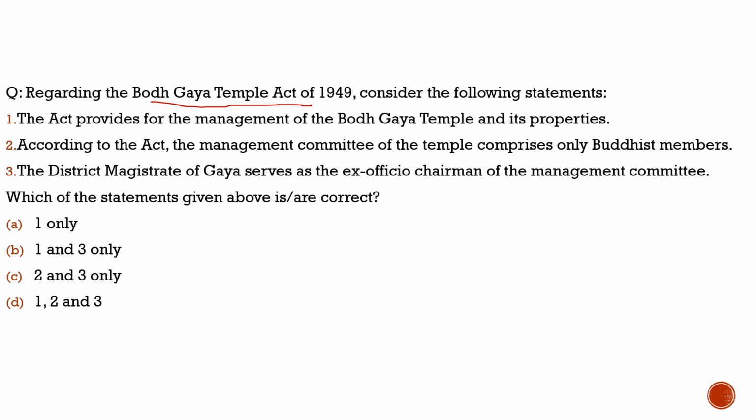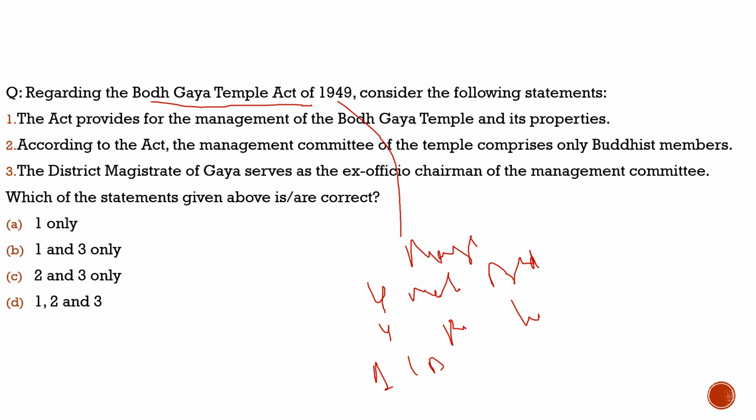So what is the issue with this? About the Bodh Gaya temple, the issue is with its management under the Bodh Gaya Temple Act of 1949. So what is the issue? It would be managed by 9 members. 4 members would be from Buddhism, people following Buddhism, and 4 members would be from the people following Hinduism. And 1 member would be the ex-officio chairperson of it, and he would be the district magistrate, or we can say DM in simpler terms. So 1 member would be the DM.